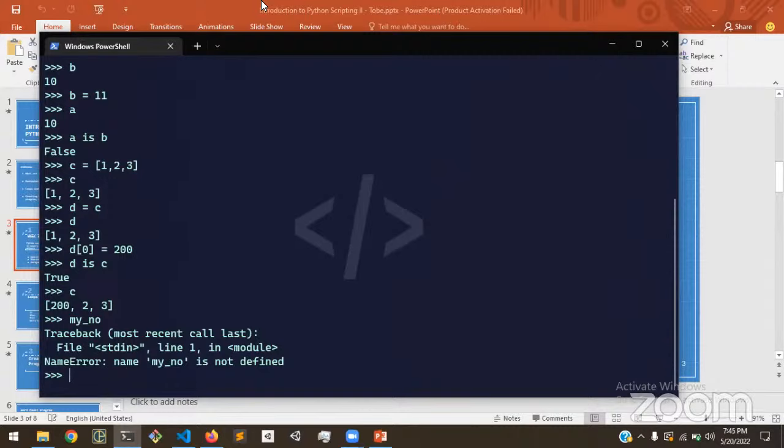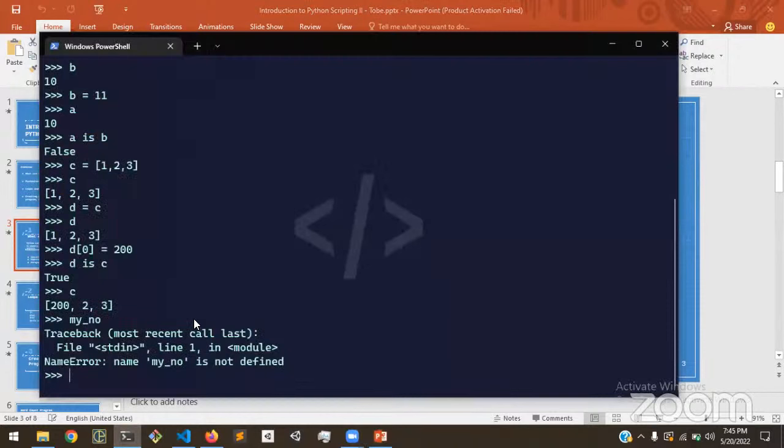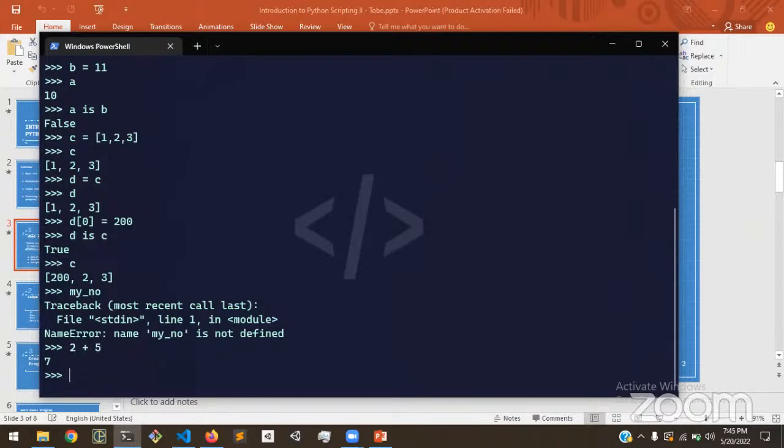So we're going to go straight to what operations are. The first thing to know is what operators are, because it's with operators that we build operations. Operators are basically arithmetic symbols that we use to perform functions or calculations between variables, or between data types. An example of that would be plus. We can use plus to add numbers or floats. So we have 2 plus 5, 7.